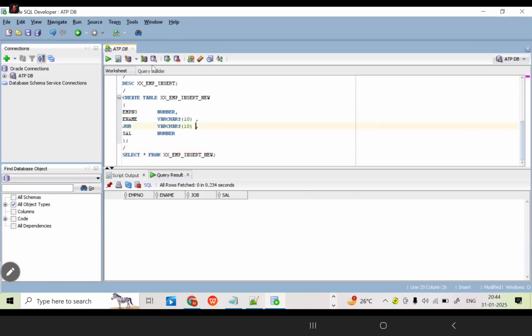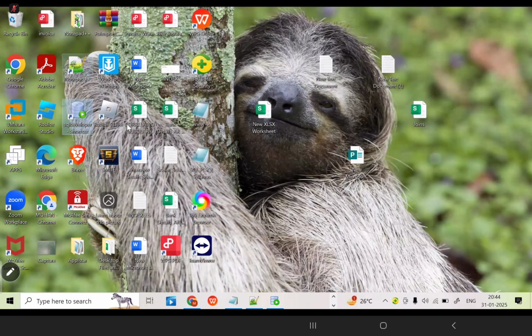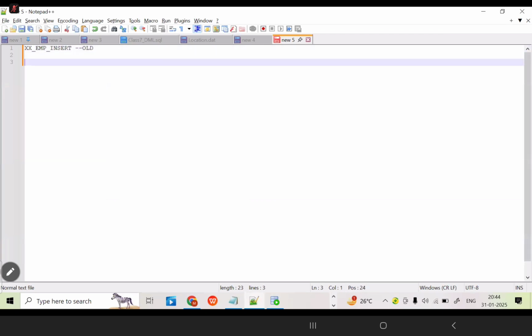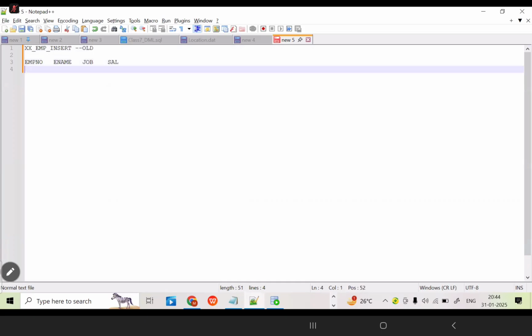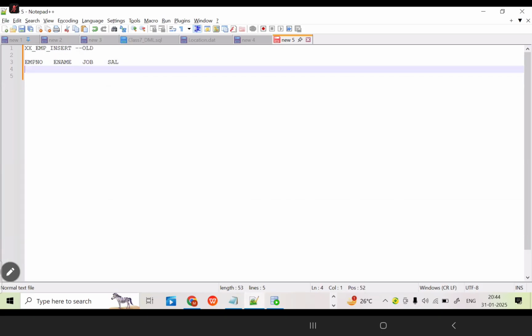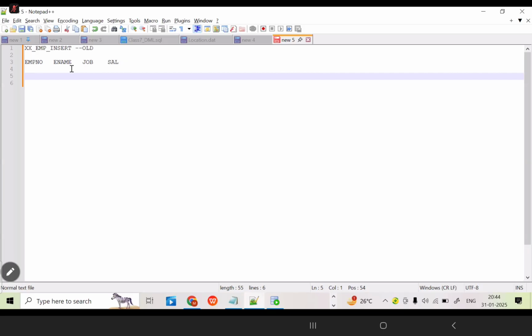In the existing table, now come to the notepad. This is my existing table, xx_emp_insert, correct? This is my old table or existing table. What columns are there here? Employee number, e-name, job, salary. Like this the data is there. For example, how can we store data? How can I add a new record into this old table normally?